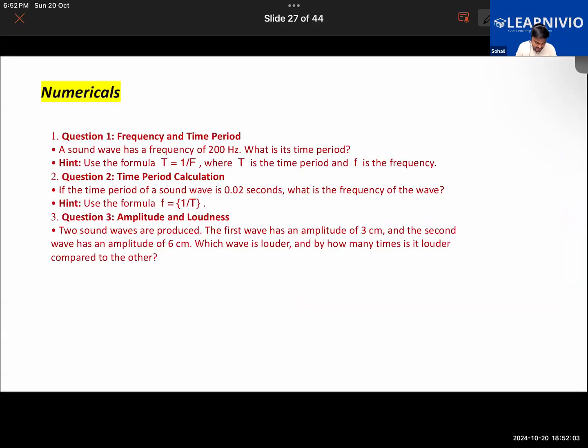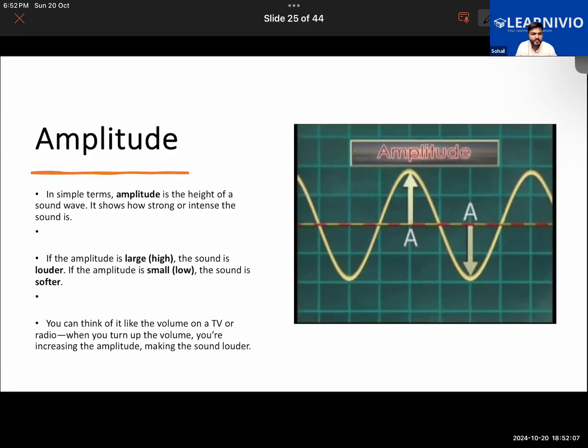So what's the difference between pitch and loudness? Pitch is the property of the sound which tells us about the frequency of the sound wave, while loudness is another property of the sound which tells us about the amplitude of the sound.